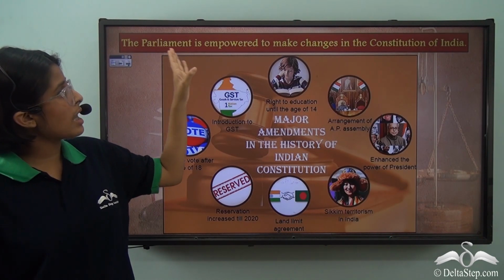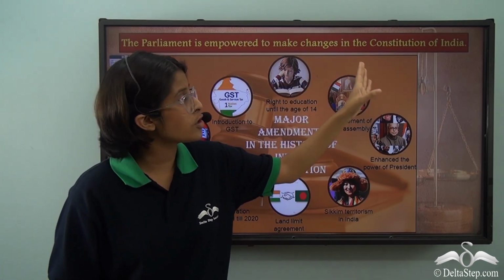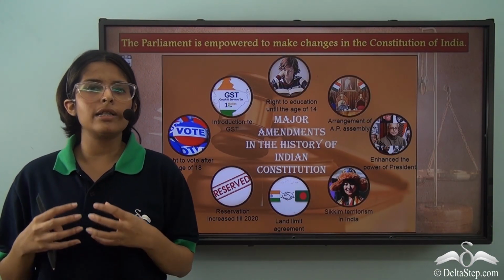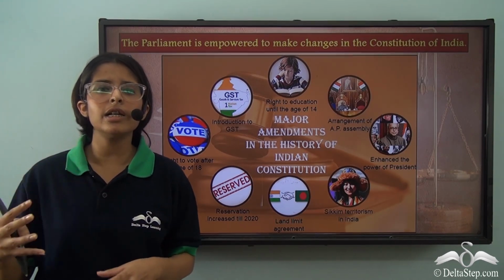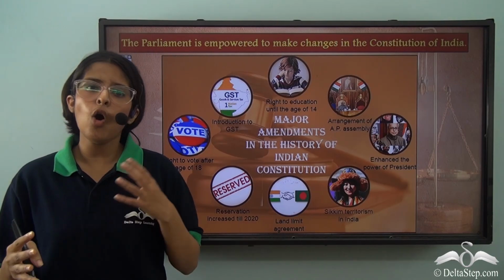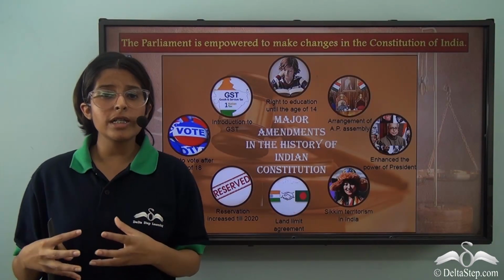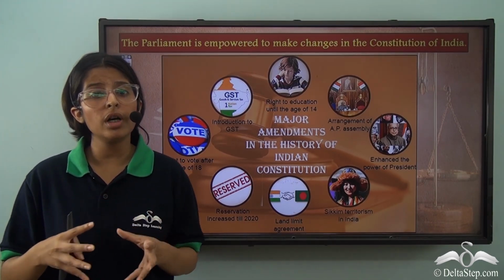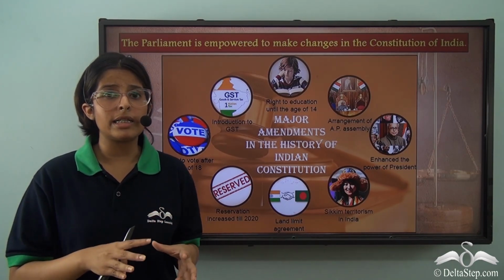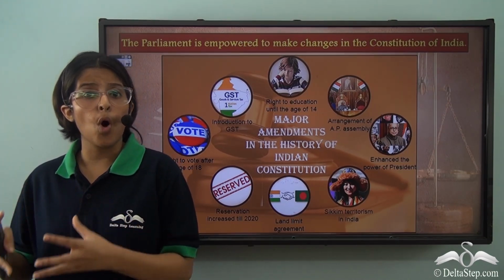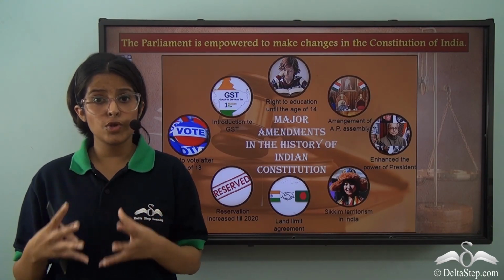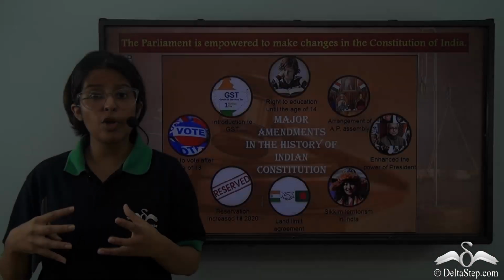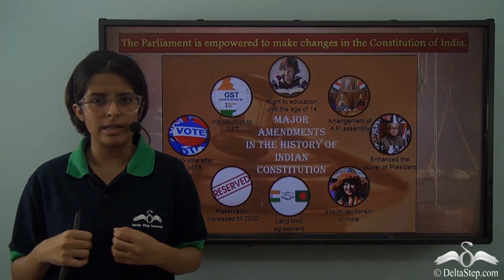The parliament is empowered to make changes in the Constitution of India. These proposals for making an amendment in the constitution can be initiated in either of the houses of the parliament, the Lok Sabha or the Rajya Sabha. But our constitution is a very well thought out work. The framers of our constitution had worked very hard and put in all the details that will reflect the essence of what makes India, India. So, there cannot be any random changes in the constitution because of someone's selfish needs and demands.